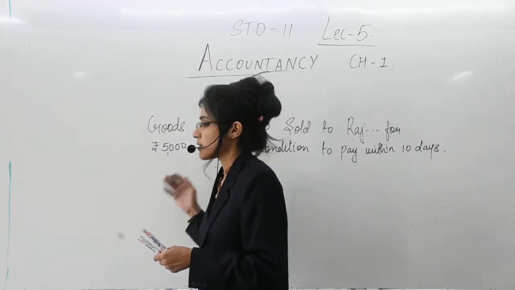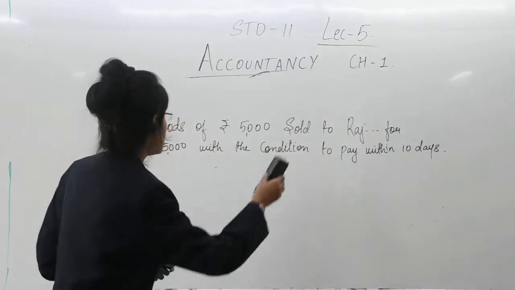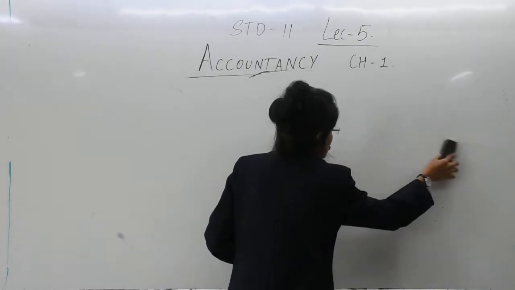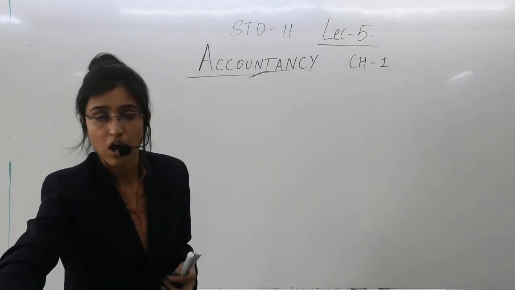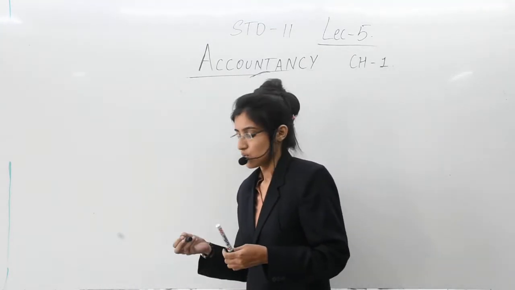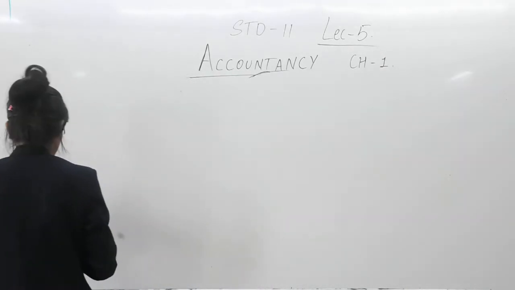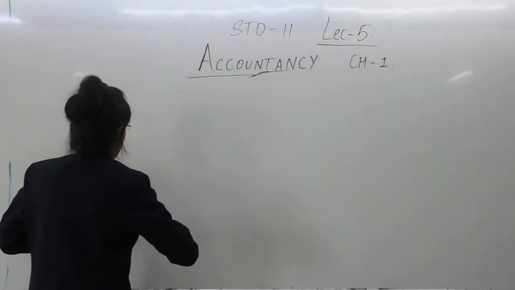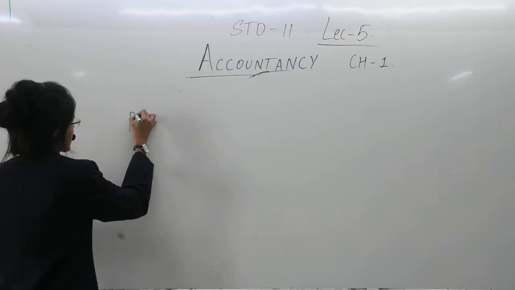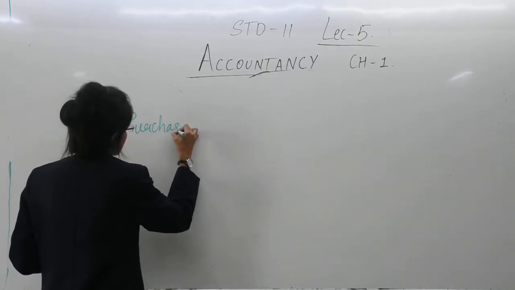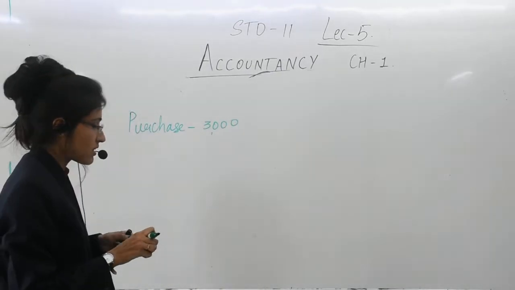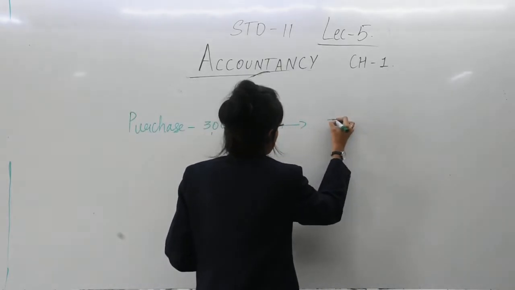So consider the same example here, that the goods that you have sold to Rajnikant, let us find out when and for how much amount you have paid for the same. So you have purchased goods worth rupees 3,000, say. Yes, and you are going to sell these goods to Rajnikant for rupees 5,000.